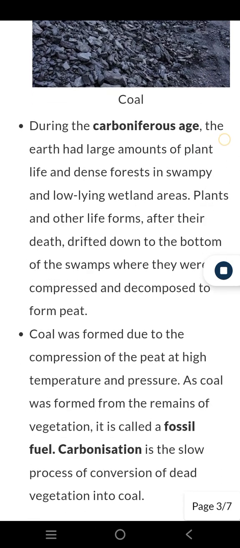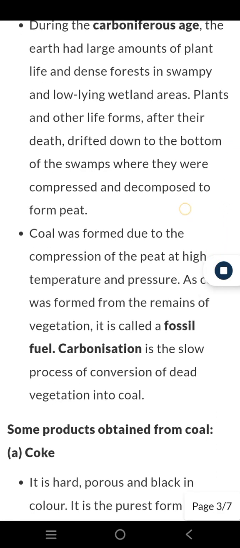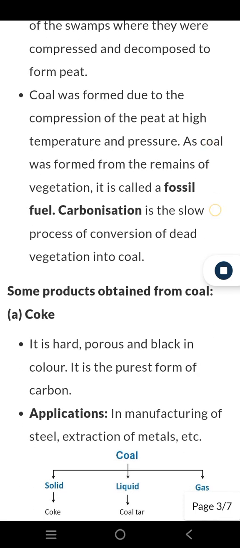During the Carboniferous Age, the Earth had large amounts of plant life and dense forests in swampy and low-lying wetland areas. Plants and other life forms, after their death, drifted down to the bottom of the swamps where they were compressed and decomposed to form peat. Coal was formed due to the compression of the peat at high temperature and pressure. As coal was formed from the remains of vegetation, it is called a fossil fuel. Carbonization is the slow process of conversion of dead vegetation into coal.